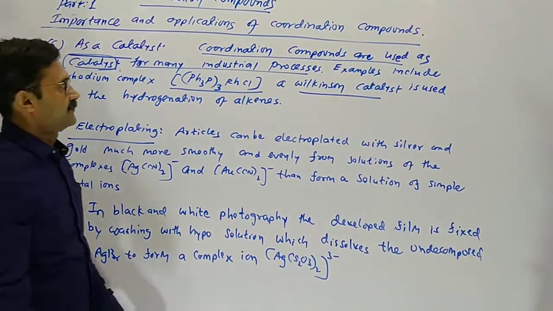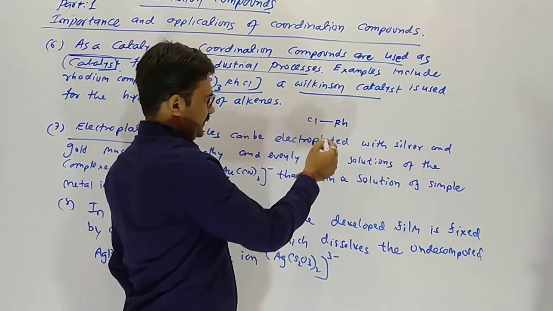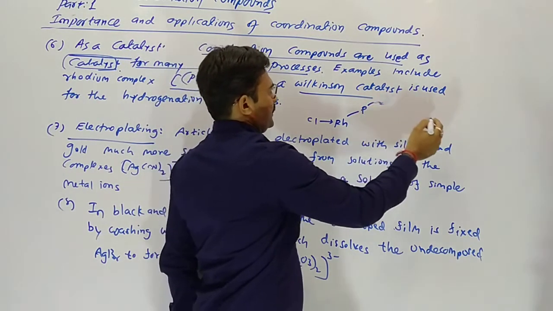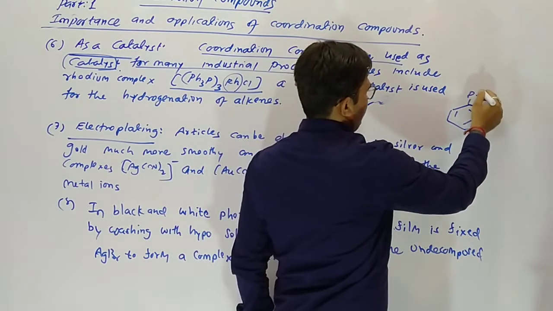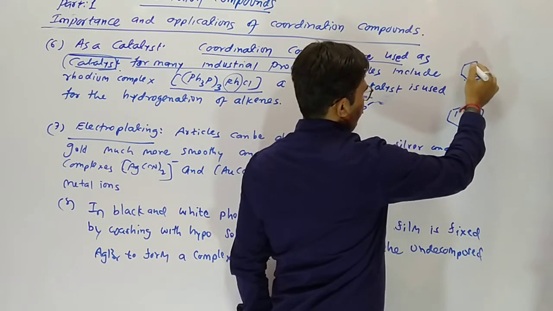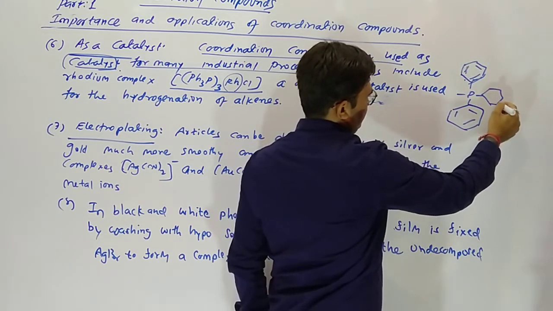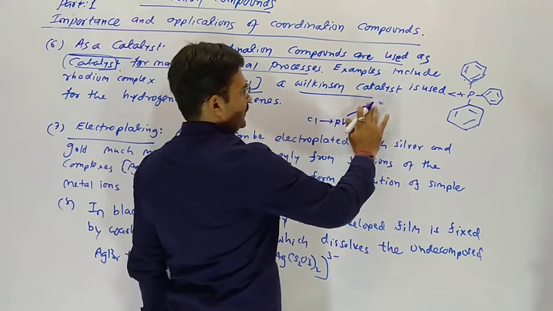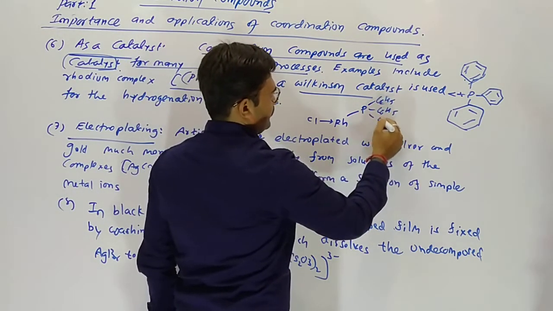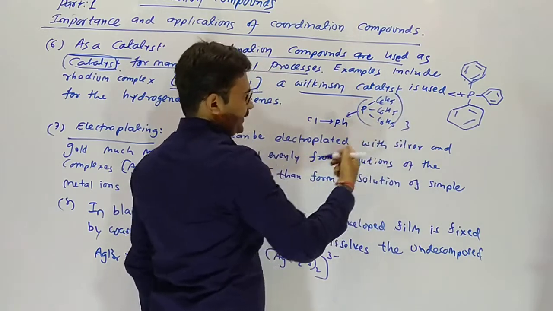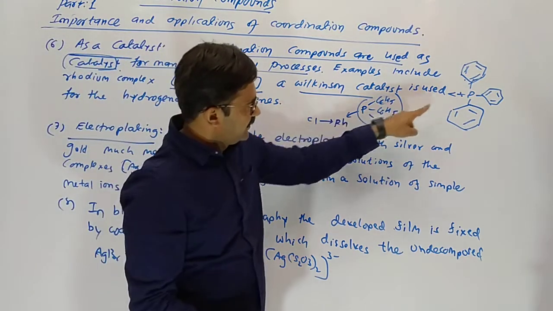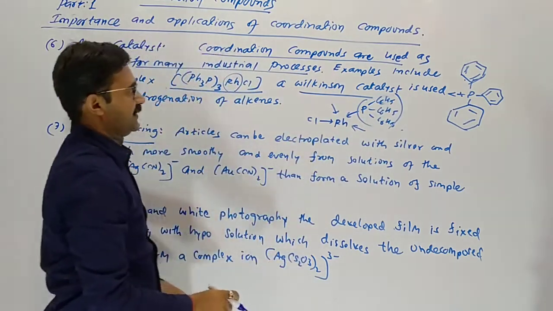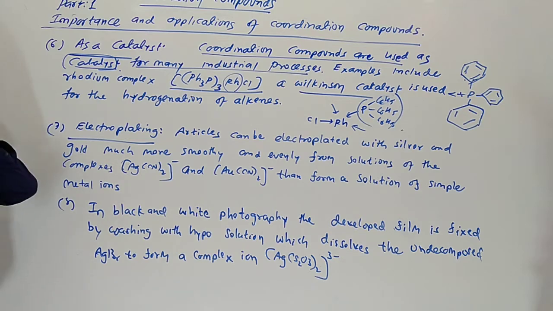Wilkinson catalyst is rhodium with chlorine, and the ligand is triphenylphosphine, PPh3, three times: triphenylphosphine with rhodium, 1, 2 and 3, then chloride. This is the Wilkinson catalyst, asked in exams many times.